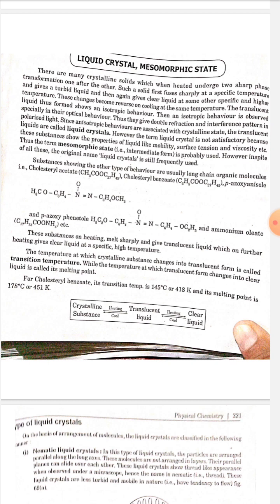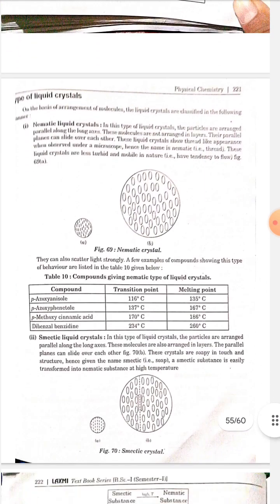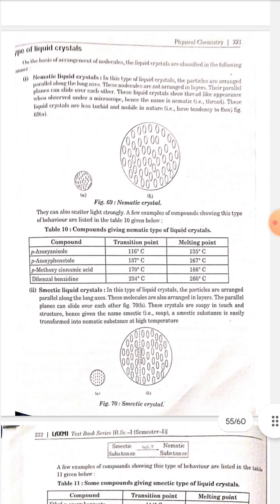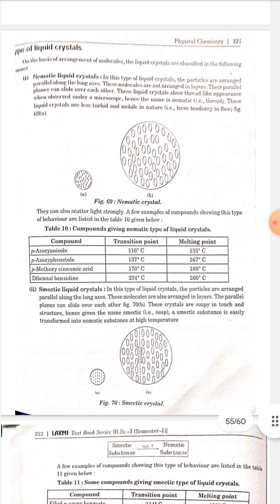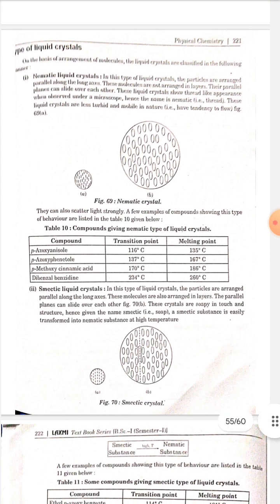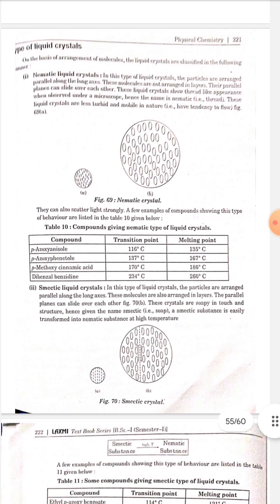Types of liquid crystal. On the basis of arrangement of molecules, liquid crystals are classified in the following manner. Nematic liquid crystal. In this type of liquid crystal, the particles are arranged parallel along the long axis. These molecules are not arranged in layers; their parallel planes can slide over each other. These liquid crystals show a thread-like appearance when observed under a microscope.